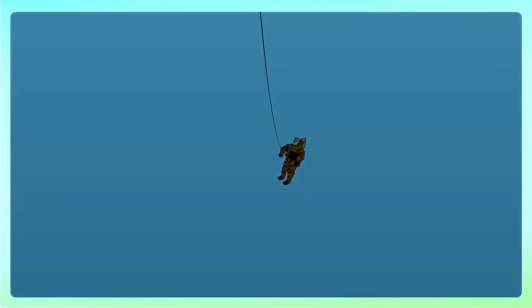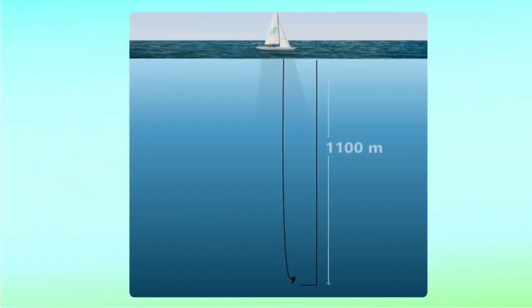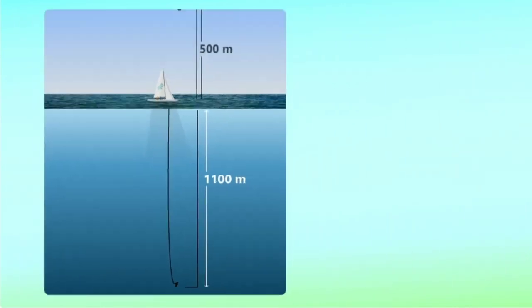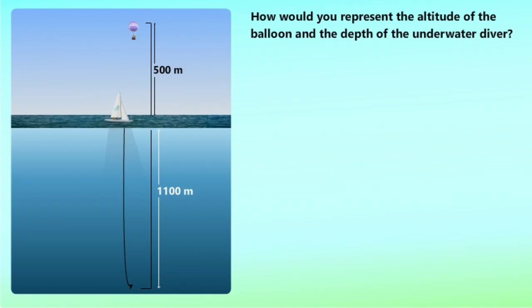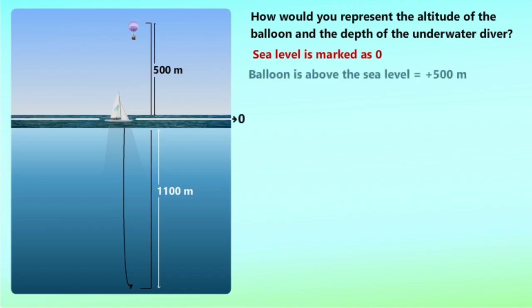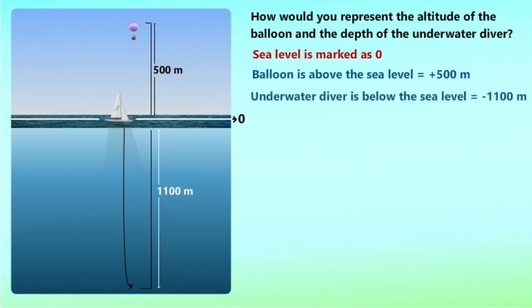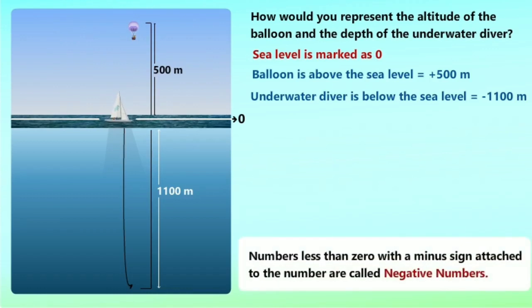Jack is diving and he is 1,100 meters below sea level. How would you represent the altitude of the balloon and the depth of the underwater diver? Sea level is marked as 0. The balloon is plus 500 meters from the sea level and the underwater diver is minus 1,100 meters from the sea level. Numbers less than 0 with a minus sign attached to the number are called negative numbers.